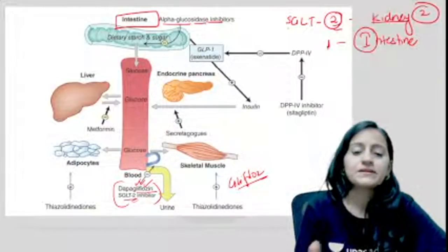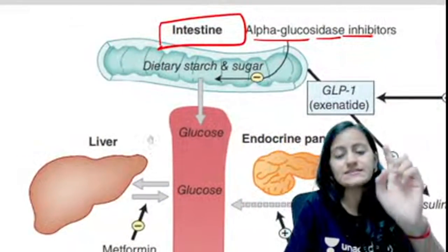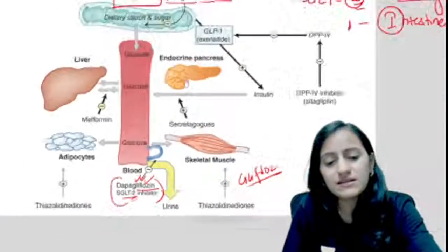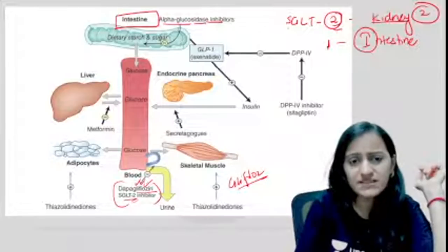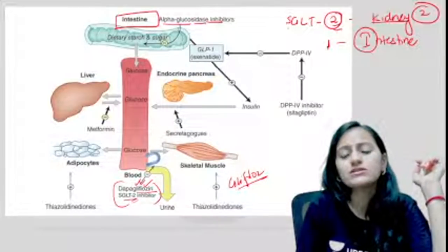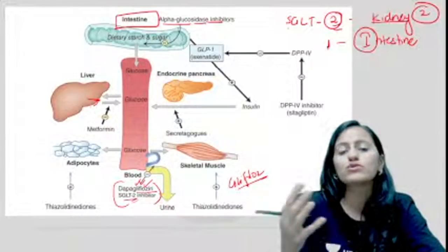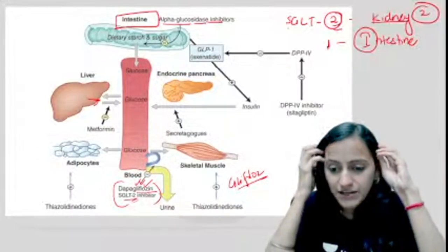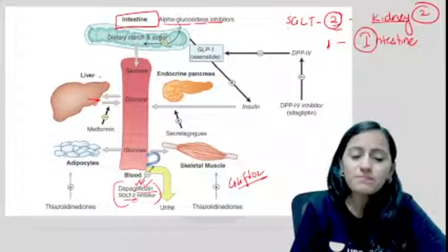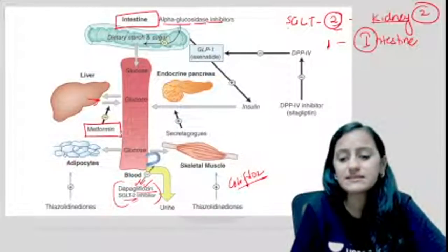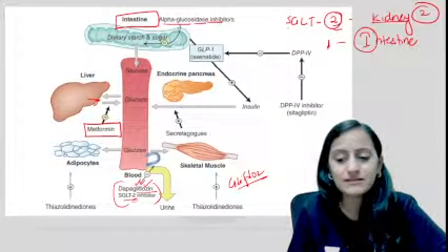Okay. So one we have seen is basically your intestine, alpha glucosidase inhibitor, and the second one in the kidney, that is your gliflozins. The next that we have is glucose coming from the liver, right? You have glycogenolysis, you have gluconeogenesis. These are your respective sources of glucose into the blood. So we can stop this as well, and this is done basically by Metformin. Okay, it is basically by Metformin.